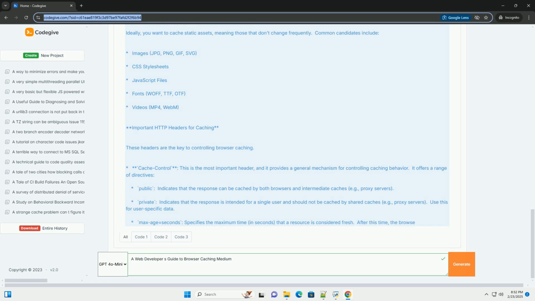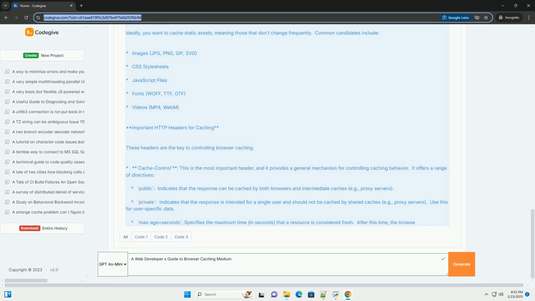images, JPG, PNG, GIF, SVG. CSS style sheets. JavaScript files. Fonts, WOFF, TTF, OTF. Videos, MP4, WEBM. Important HTTP headers for caching. These headers are the key to controlling browser caching. Cache-Control, this is the most important header, and it provides a general mechanism for controlling caching behavior.